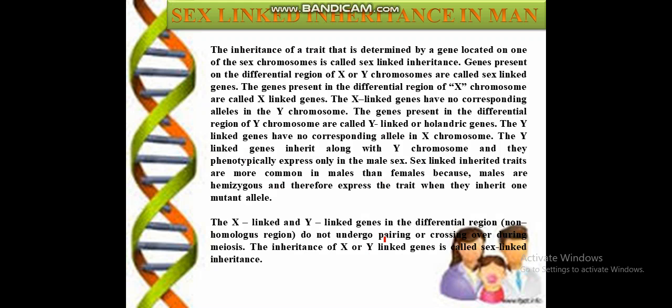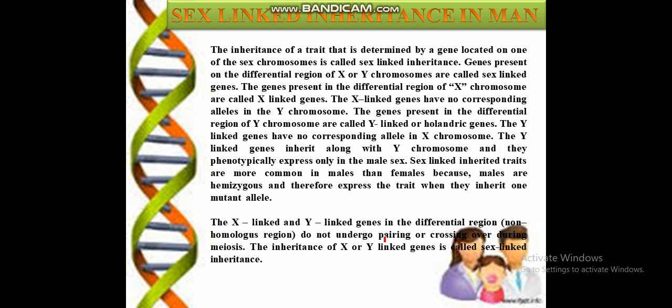Sex-linked traits are more common in males than females, because males are hemizygous and therefore express the trait when they inherit only one mutant allele, like they have X with red-eyed, X with white-eyed, they will indicate that. The X-linked and Y-linked genes in the differential, non-homologous region do not undergo pairing or crossing over during meiosis.